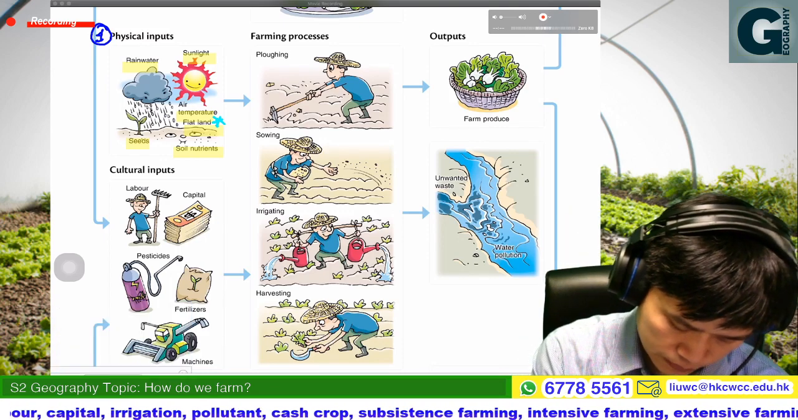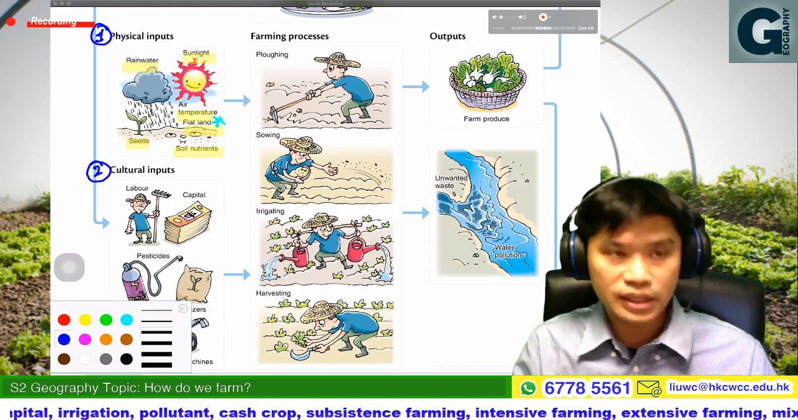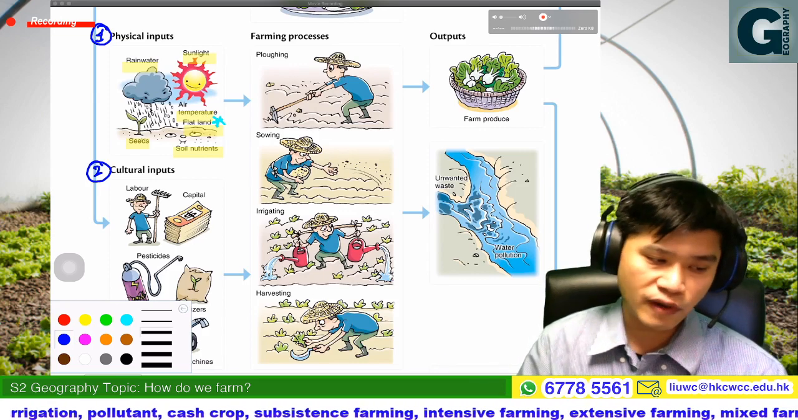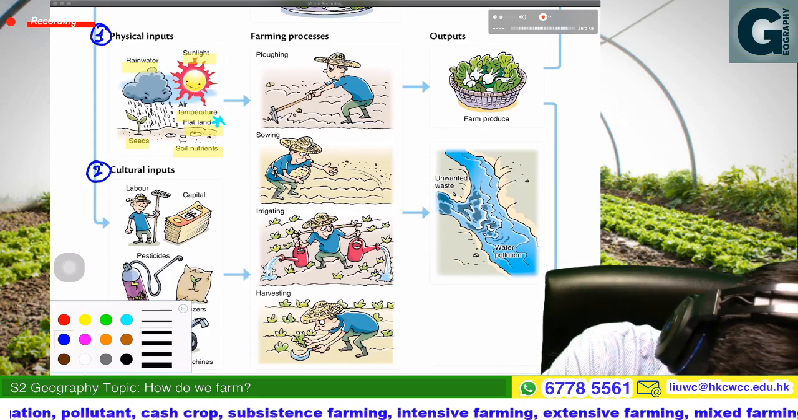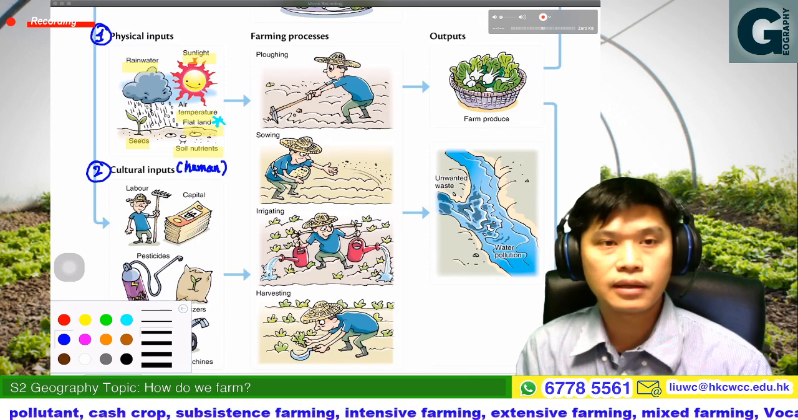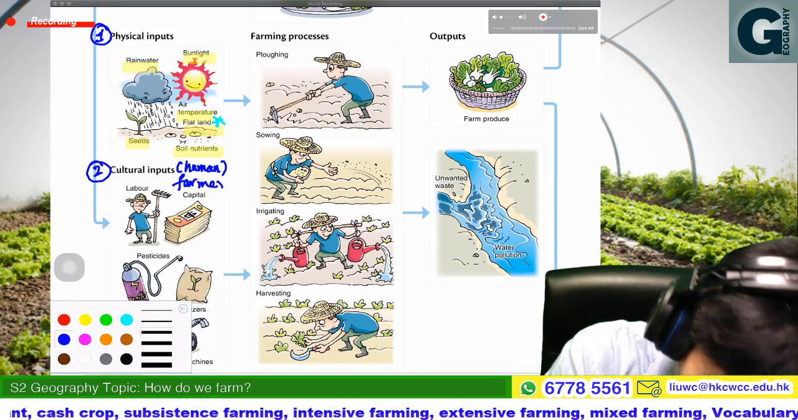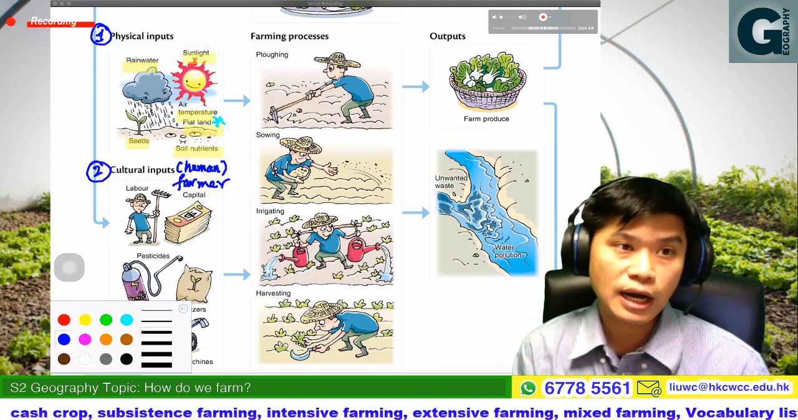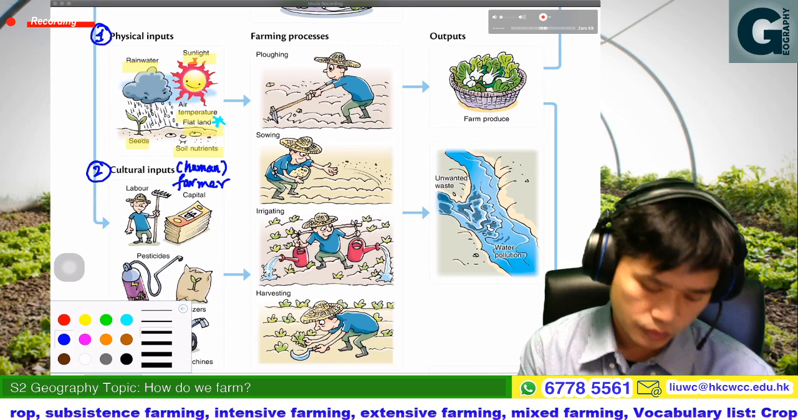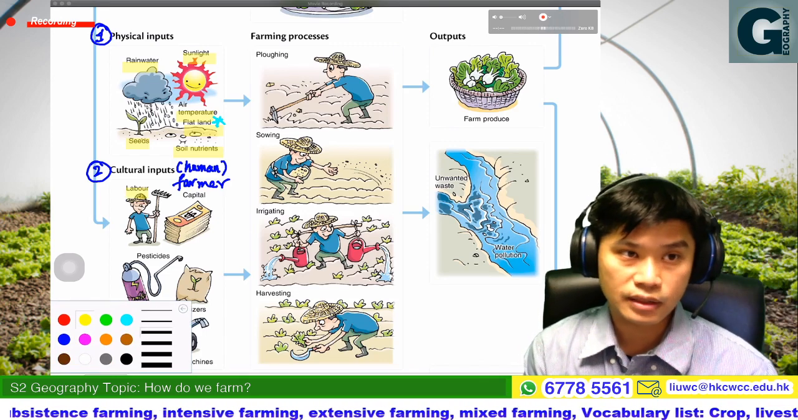Then the second one, cultural input. Cultural input means the input that is provided by the farmer or provided by humans. In the farming system, of course, that would be the farmer. And then what are the cultural inputs in the farming system? Like labor. So that would be the farmer.